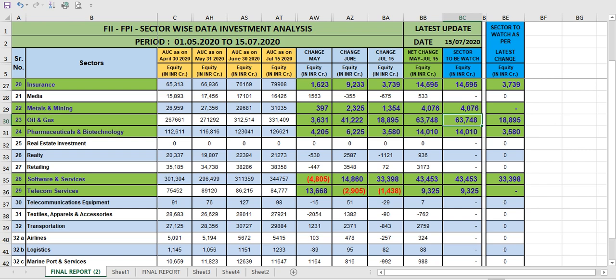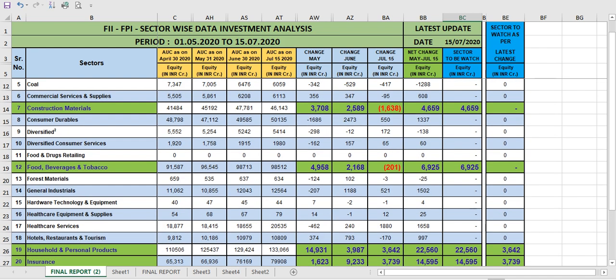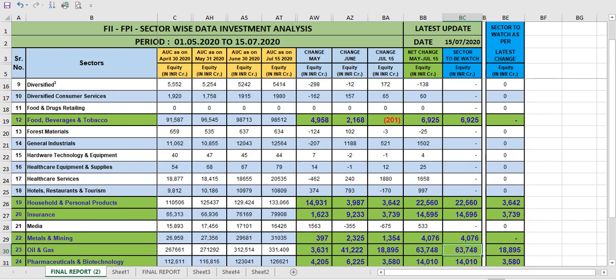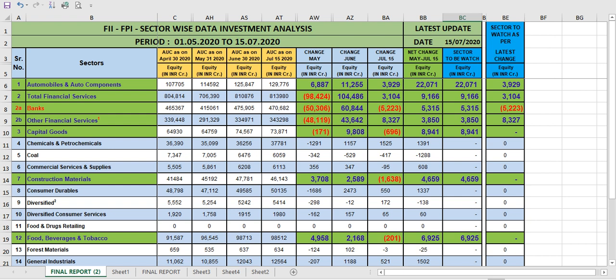If money is not invested in the market and money is not withdrawn from the market, that means they did adjustment in each sector. Like they withdraw money from the banking sector maybe and put it in the auto sector, or withdraw from the banking sector and put it in the IT sector or other sector. So this is the most important, and you will not get this idea from the cash segment. The cash segment is just showing a figure for show off. These may not be the right figures either. I'm not sure about it, but this is the most important way to identify the sector and how much they invested.